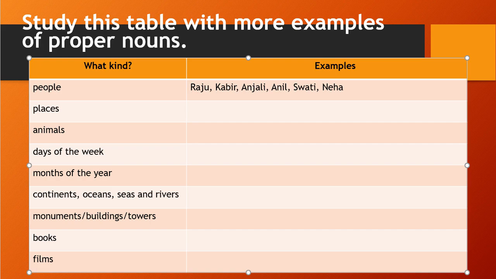Places. So places: Surat, that is one city name, right? Surat, Mumbai, Chennai, India, England. See, these are particular place names, right? There is one Surat only, one Mumbai only, one Chennai, one India, one England, right? There are no two places with the same common name. So that indicates the proper noun, that is the specific name of that place, so that's why it is a proper noun.